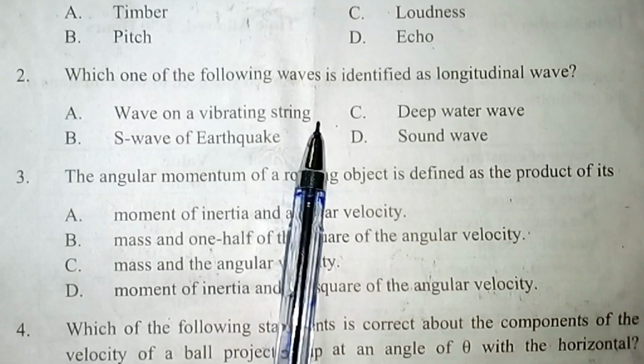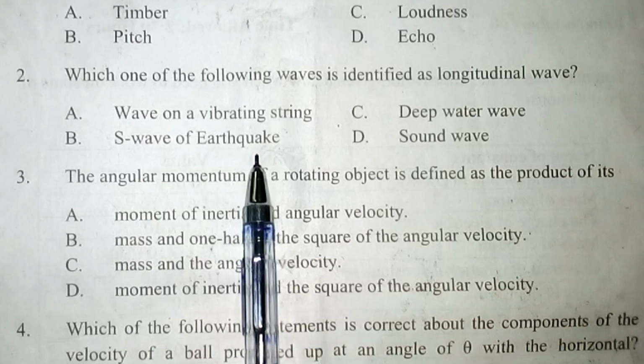So according to the question, we can see that a wave on a vibrating string is a transverse wave. The S wave of an earthquake is also a transverse wave. Deep water wave is also a transverse wave. Only sound wave is a longitudinal wave. So the correct answer is D.